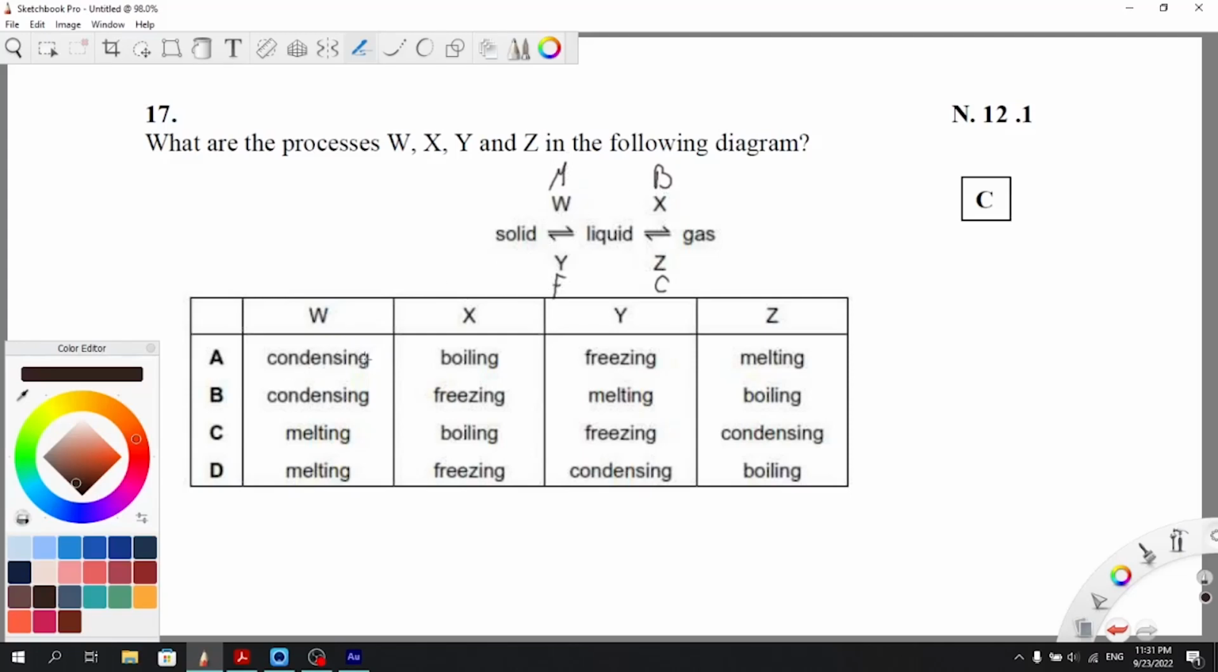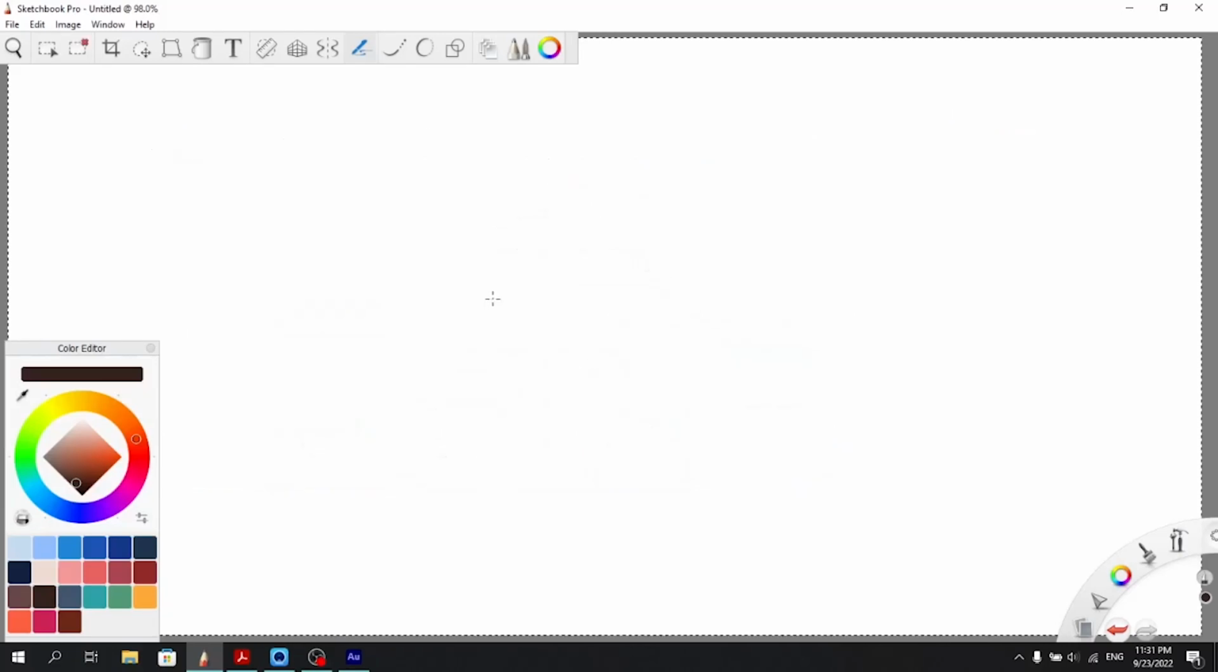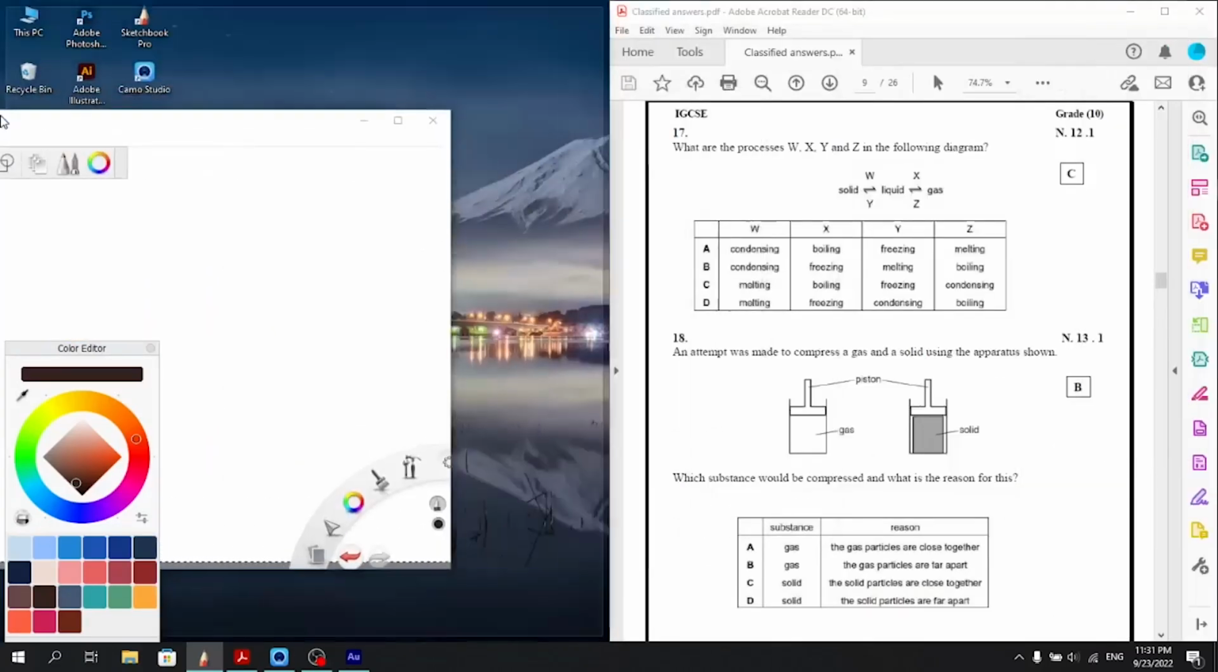So W is melting and X is boiling. So these two are cancelled. We're looking at either one of these two, C or D. X is boiling, so the answer is C. Okay, that's a cool question.